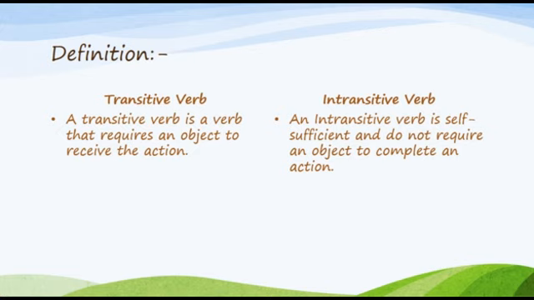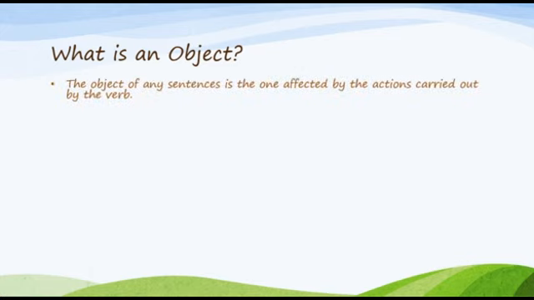Before moving towards examples of transitive verbs, let's check what an object is. The object of any sentence is the one affected by the action carried out by the verb.